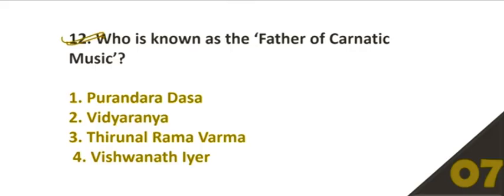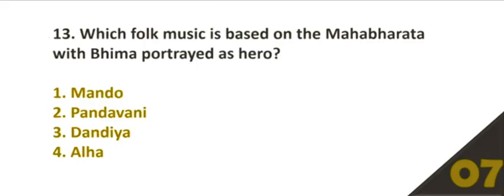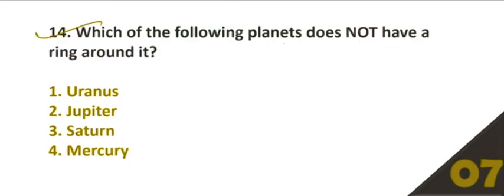Question number 12, who is known as the father of Carnatic music? Option number 1, Purandar Das is the correct answer. 13, which folk music is based on the Mahabharata with Bhim portrayed as a hero? Option number B, Pandavani. Question number 14, which of the following planets does not have a ring around it? So number 4 is the correct answer, Mercury.